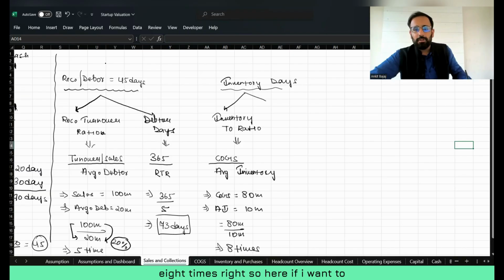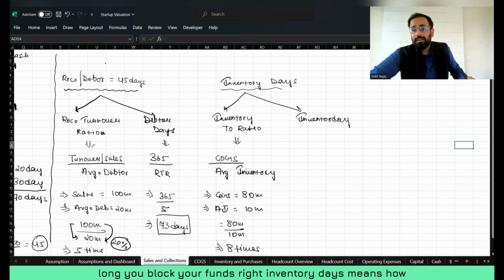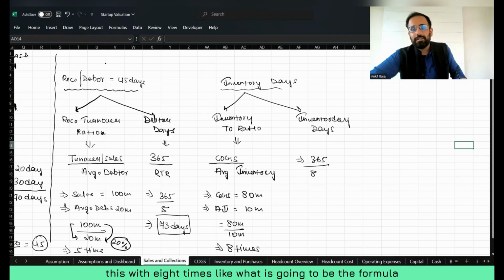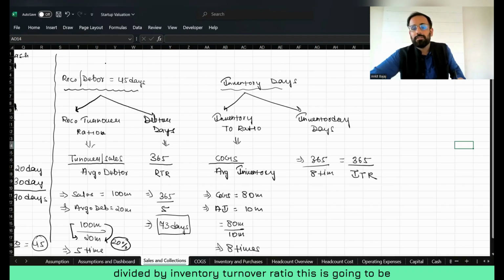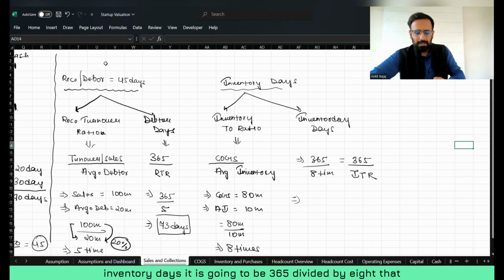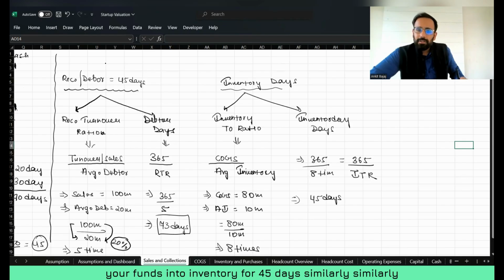Now if I want to calculate the inventory days, the same formula will apply. Inventory days means how long you block your funds. The formula is going to be 365 divided by the inventory turnover ratio. So it is 365 divided by 8, that is going to be 45 days. So you block your funds into inventory for 45 days.